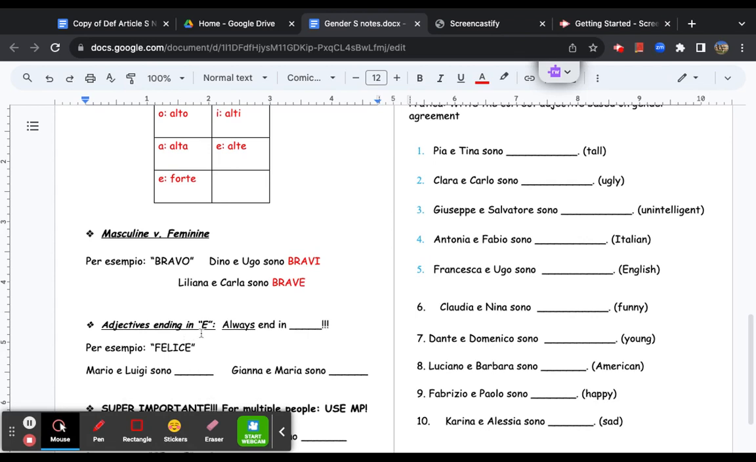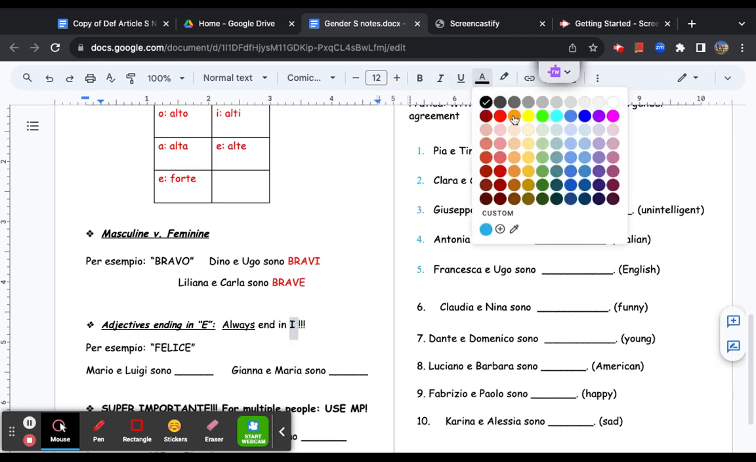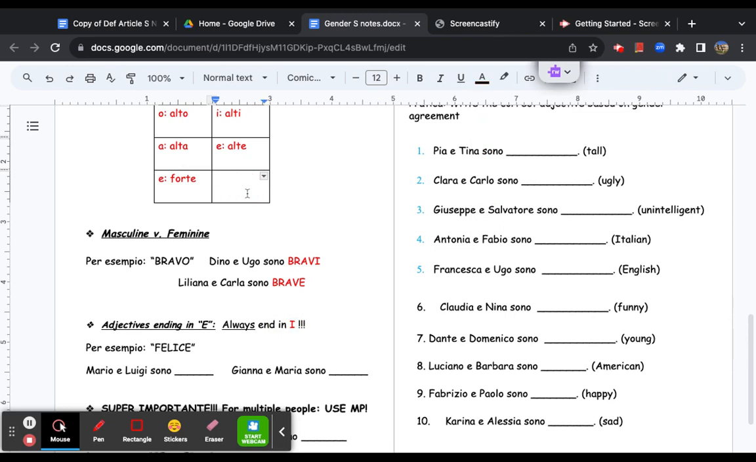Now, adjectives that end in e in the singolare, in the singular, always end in e or i nel plurale, in the plural. Okay? Now, that means, per esempio, for example, if we have forte, nel plurale it will always become forti, okay? And this doesn't matter di chi stiamo parlando, who we're talking about, right?